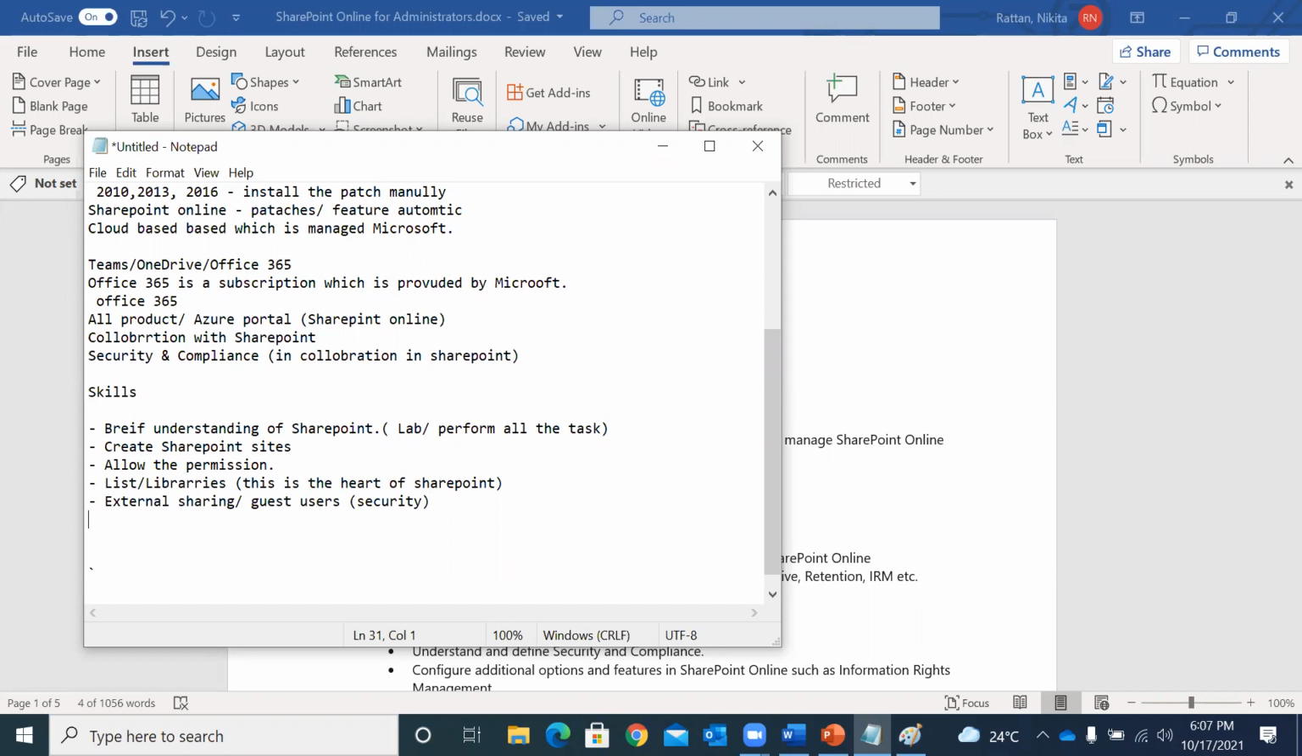We are also going to take the free trial of Office 365 subscription. We are going to create our tenant. We are going to create our SharePoint site. So let's talk about the lab thing. When I'm saying the lab thing, we are going to take the free trial of Office 365 subscription. We are going to manage our SharePoint.